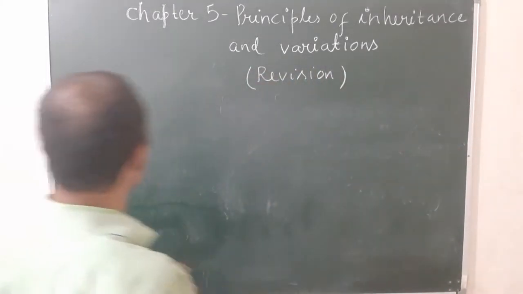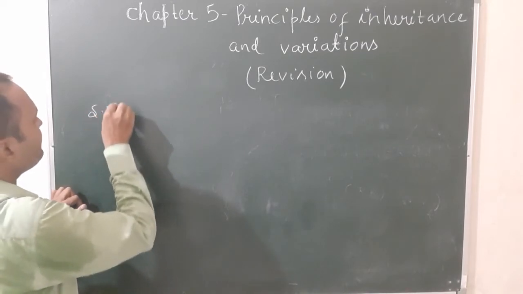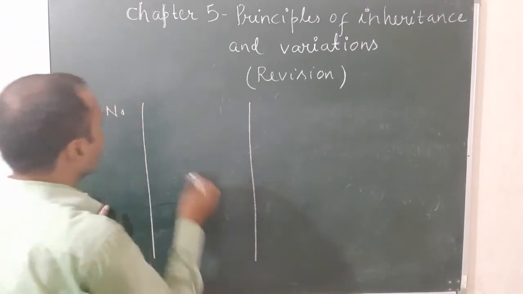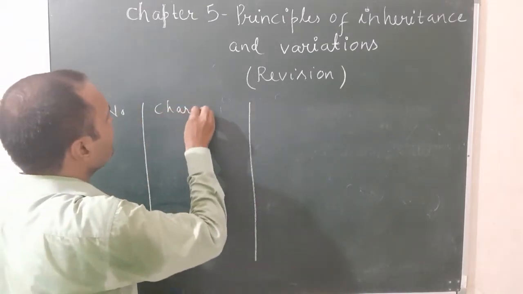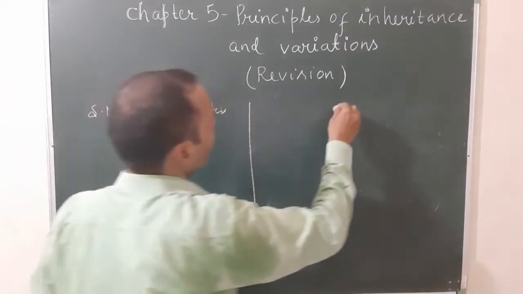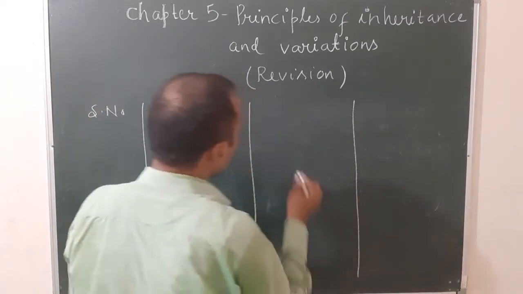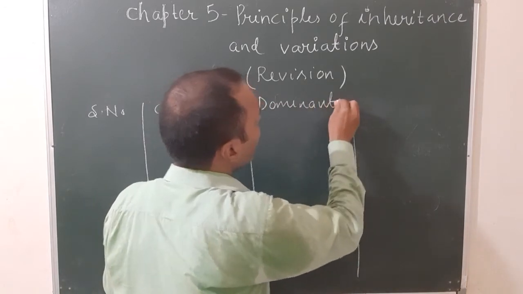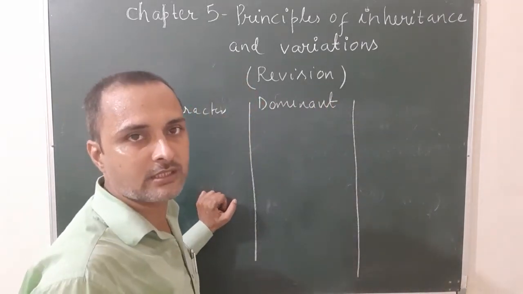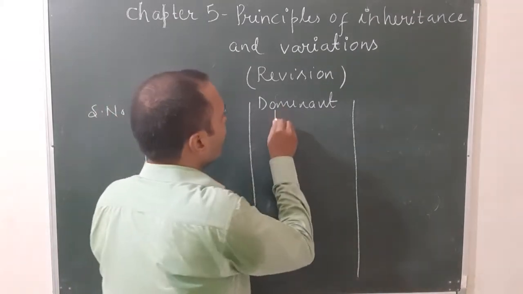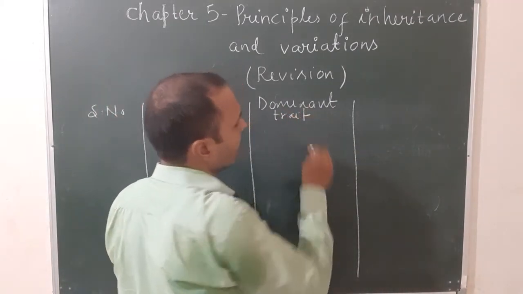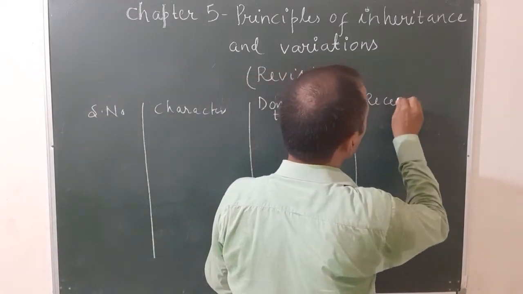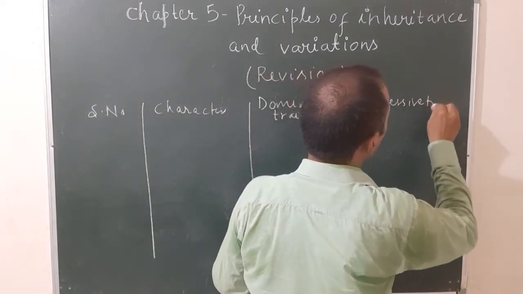So you can also make a table. Here you can write serial number, then character. Then there are two types of trait, dominant trait and recessive trait. What is dominant trait? The trait which is able to express in both homozygous and heterozygous condition is known as dominant trait. And the trait which is able to express only in homozygous condition is known as recessive trait.